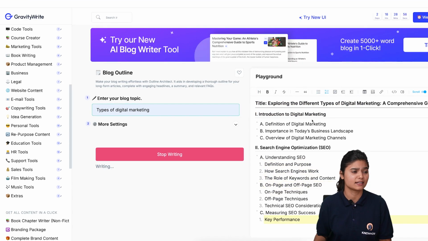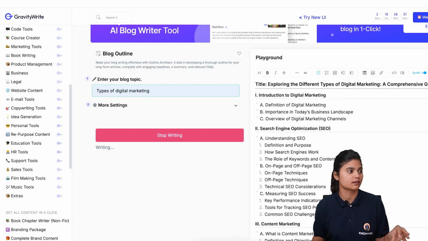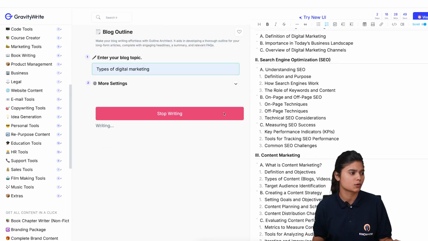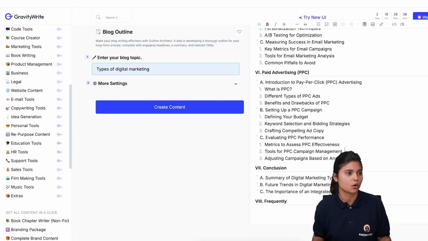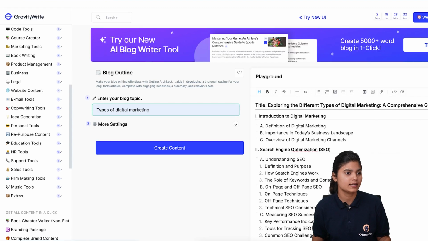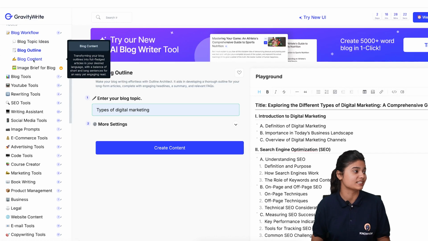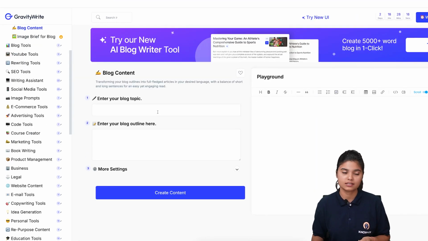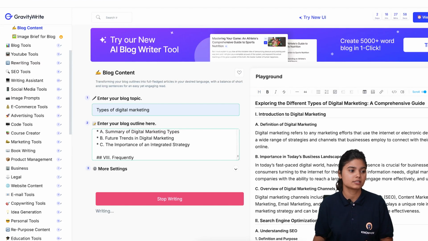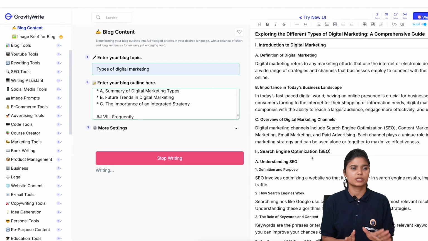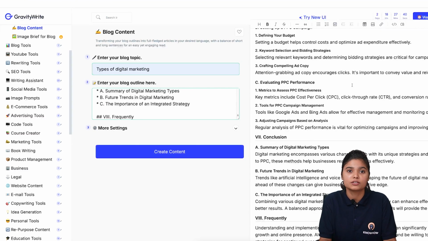Now as you can see, it has created a beautiful and wonderful outline for the topic which I have entered here. Now I'm clicking on stop writing, by the way. Okay, now let's suppose I want to copy that. So let's copy this much and let's create the content of our blog. Okay, now I have created the blog outline. Now I want to create the blog. The outline which I have generated earlier, I am going to put here, and again I'll type my blog topic and then create content. As you can see, it has generated beautiful content here, and you can definitely alter this. You can add your own version to it, modify it according to your business, and give it your personal touch.